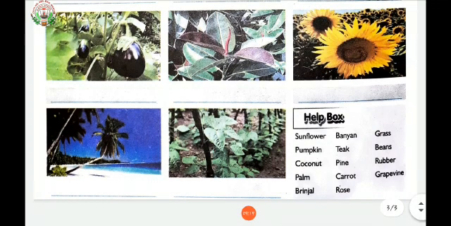Now see the next picture. This is a picture of beans. Climbing beans are tall, viney plants that grow upwards off the ground by twisting round any support that the vines can find. That's all for today.